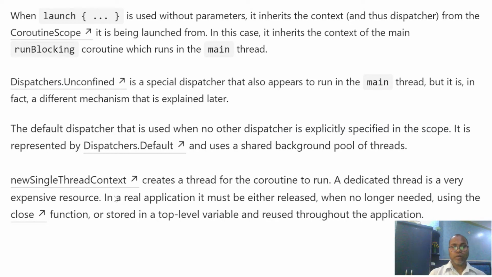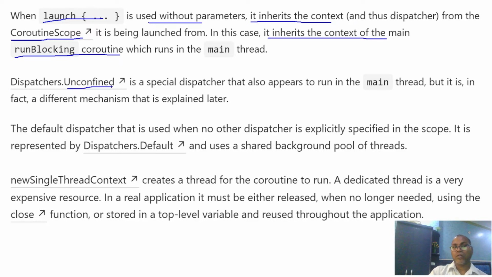If you read it carefully, launch, when you start a coroutine with launch without any parameter, inherits the context from your coroutine scope. As in our program, it is inherited from the context of main, I mean, we have runBlocking. And unconfined is a special dispatcher, and it also appears to run as main.